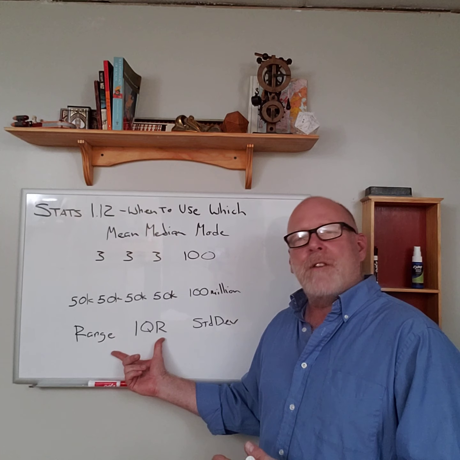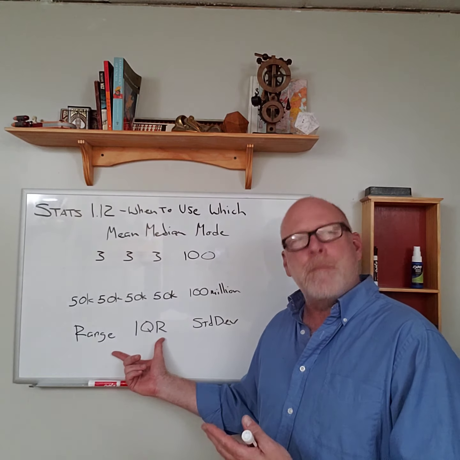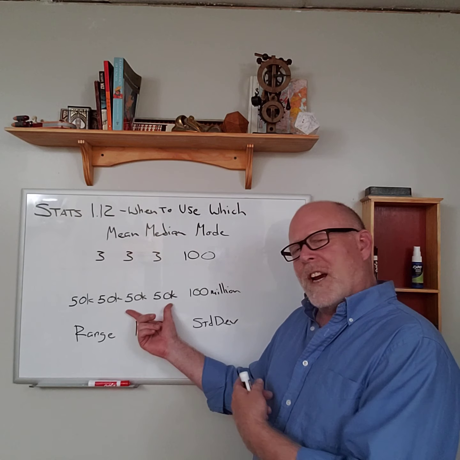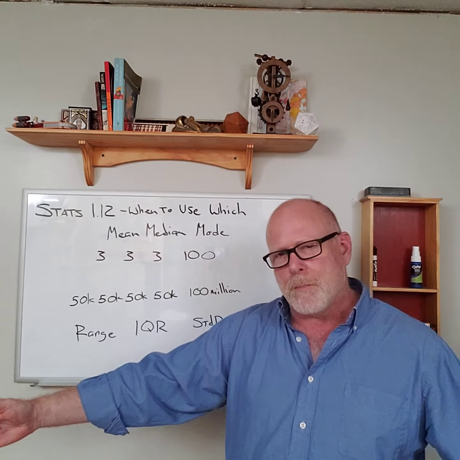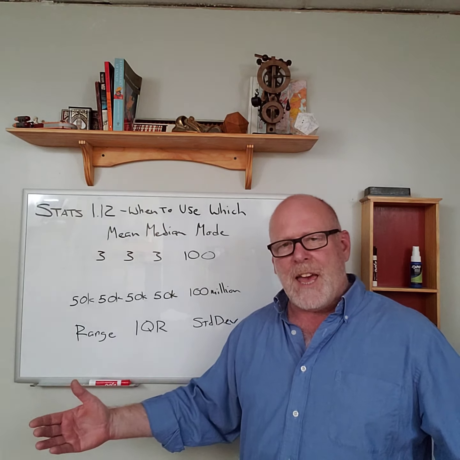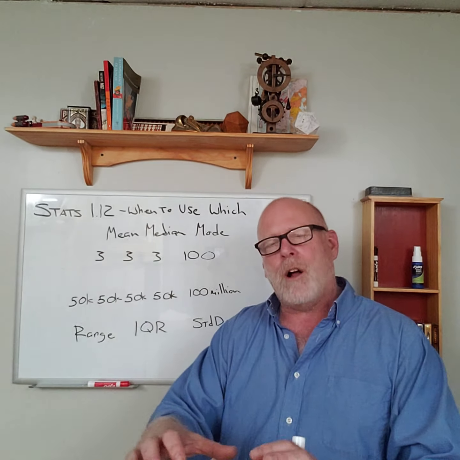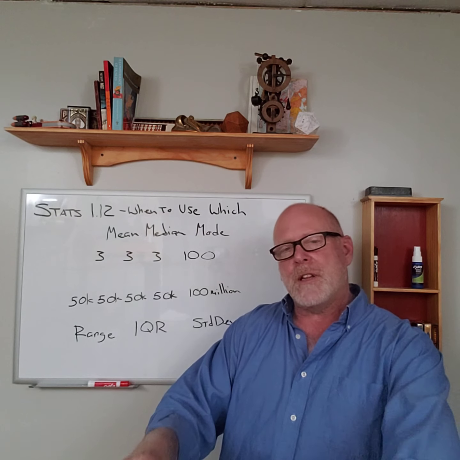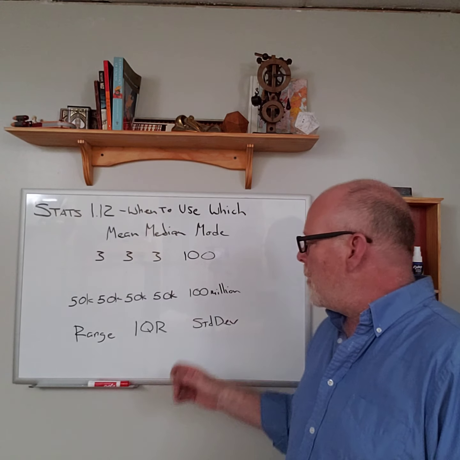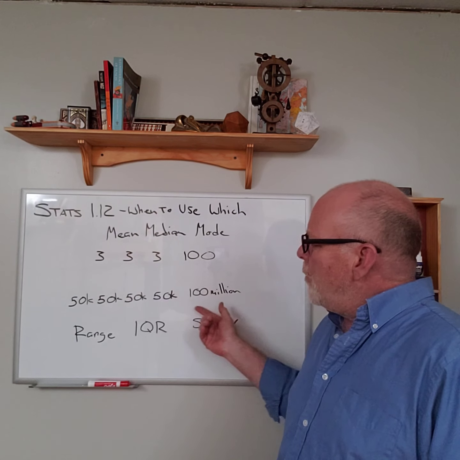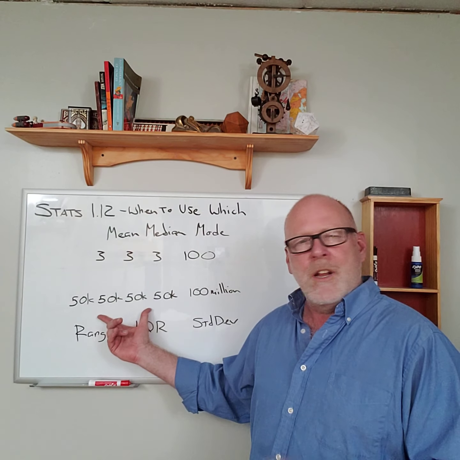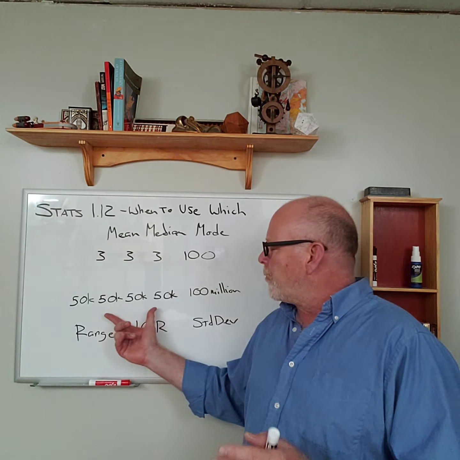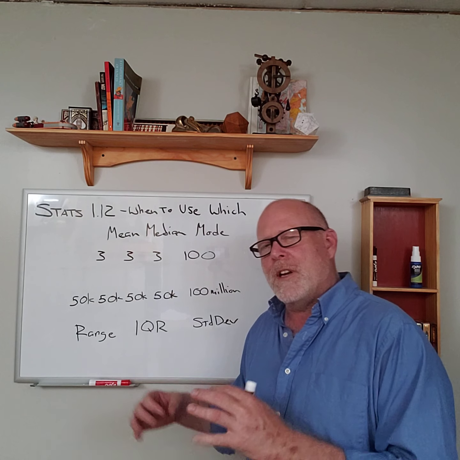But if we want to talk about how diverse this population is, is this really a terribly diverse population? It's not really spread out. We don't have a lot of poor people and a lot of rich people. What we really have is a whole bunch of people that are all almost exactly the same, and then this one rich person who lives up in a mansion on the hill. But does that person really affect the character of this population? The population's still pretty consistent. It's not really spread out.